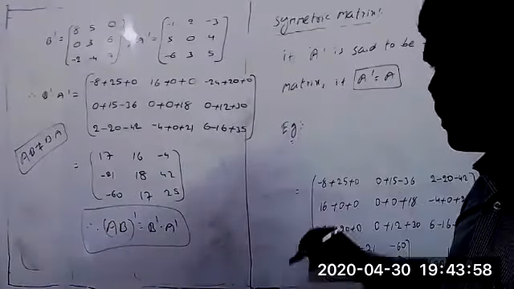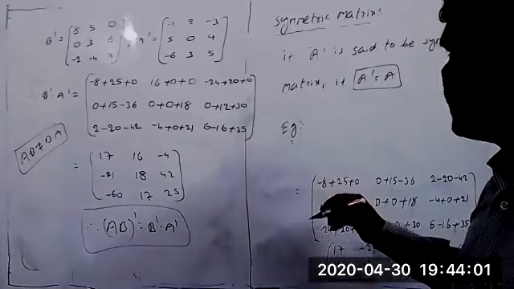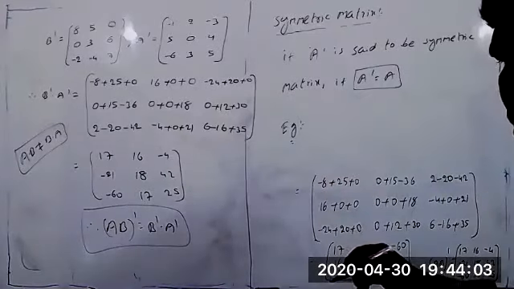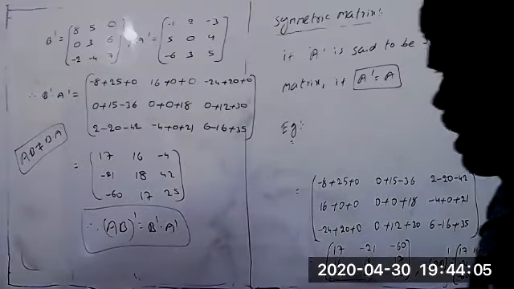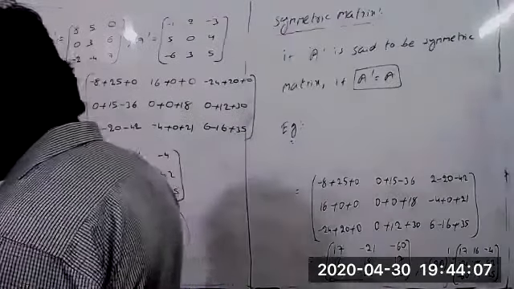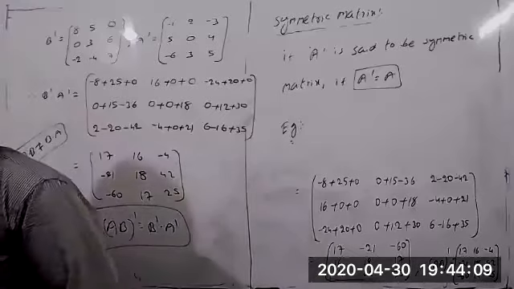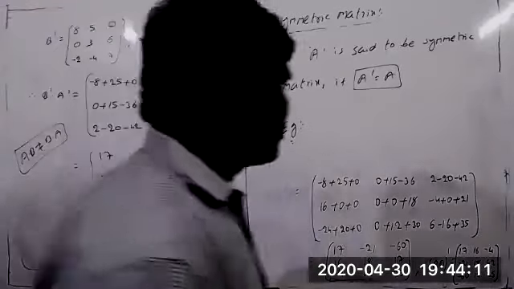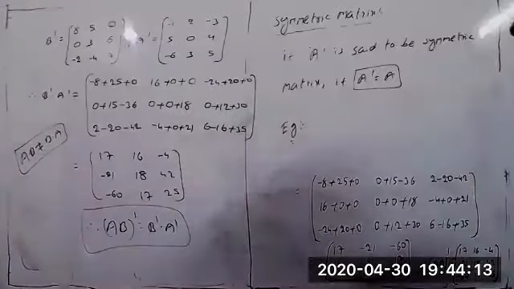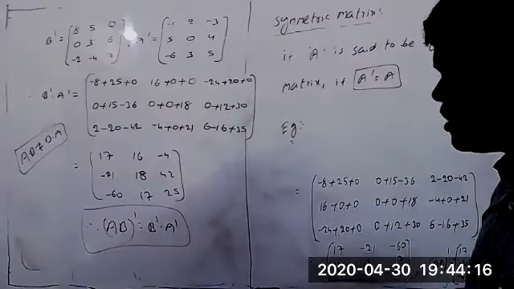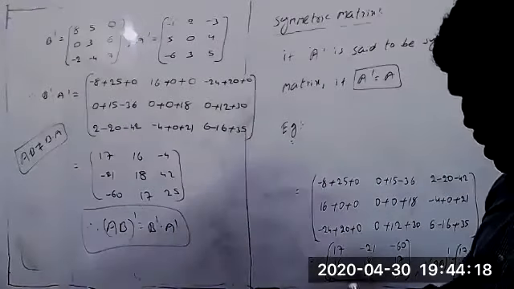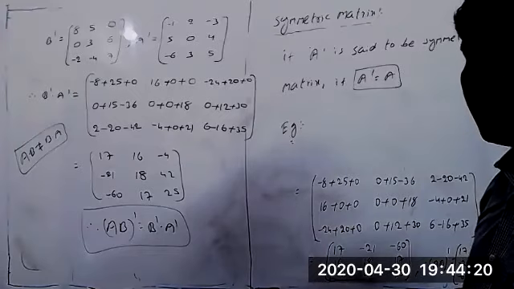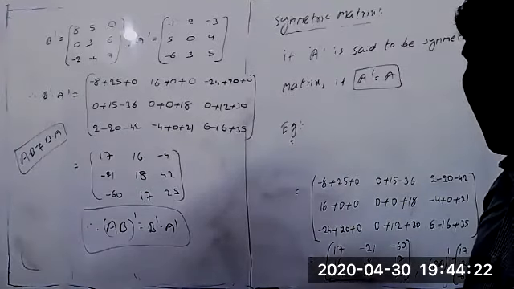A transpose equal to A, we call as a symmetric matrix, and A transpose equal to minus A, we call as a skew symmetric matrix. Now just we can take one small example, but sometimes this is the more important condition to you. In examination, they will ask directly, they want to go symmetric matrix.